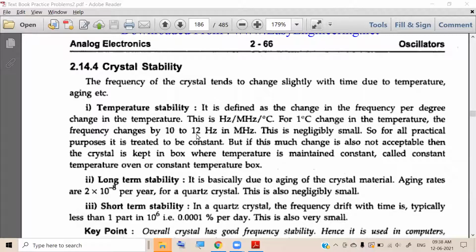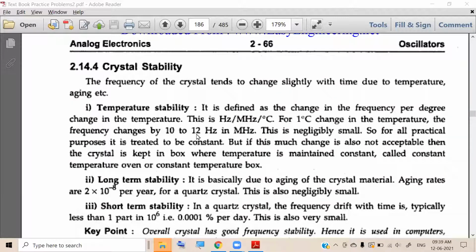How to keep the temperature constant? You can put the crystal in a box, and maintaining the constant temperature of that box will maintain the constant temperature of the crystal, and that is how you can have improved frequency stability.